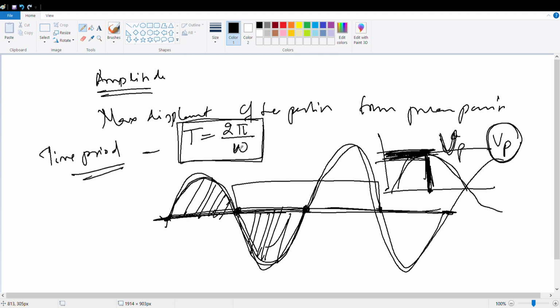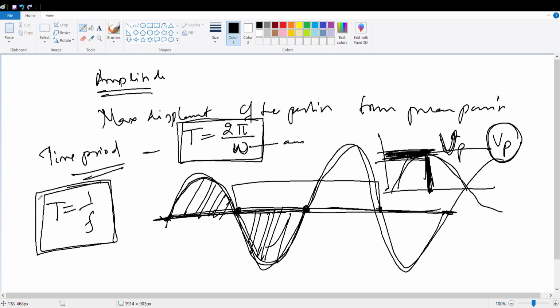Here omega is the angular frequency. But if I consider it as a normal frequency, then T is equal to 1 by f. Remember. Okay? Yes or no?